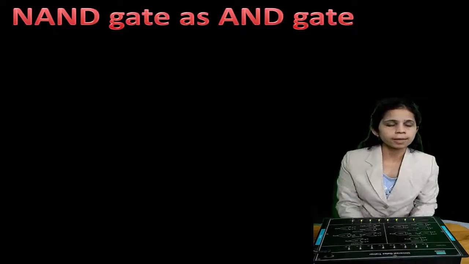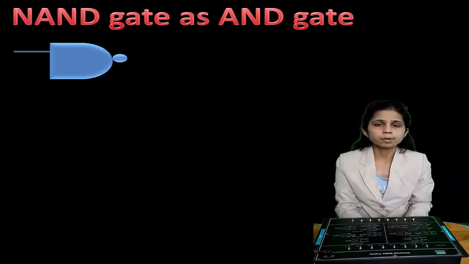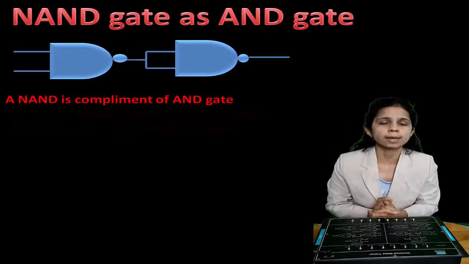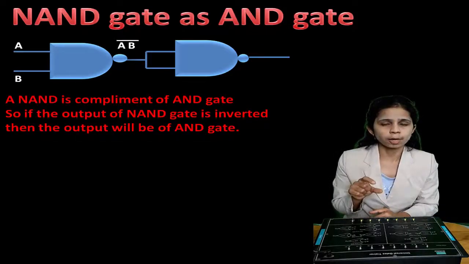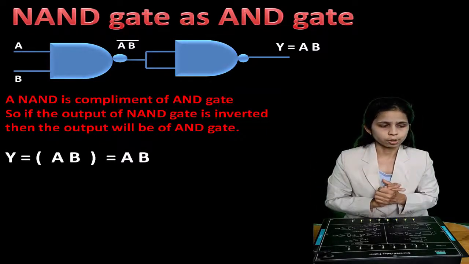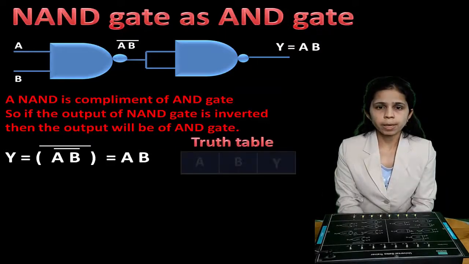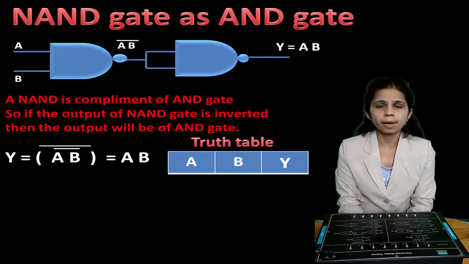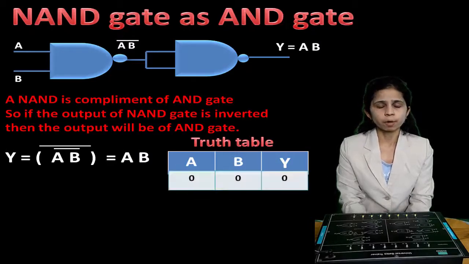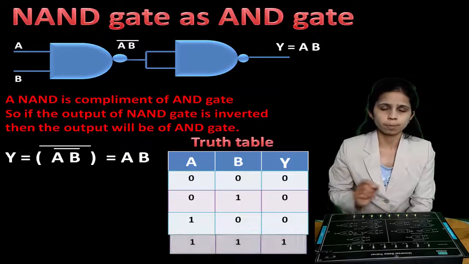Second, how a NAND gate can be used as an AND gate. A NAND gate produces the complement of an AND gate. So if you simply put a NOT gate, that is a NAND gate used as a NOT gate, behind the NAND gate, then the negation of both will give you positive logic. The output of the first NAND gate will be (A dot B) bar, and if it is connected to another NAND gate acting as a NOT gate, the output will be the complement of that. So (A dot B) bar, and again a bar of that will be A dot B, which is the output of an AND gate.